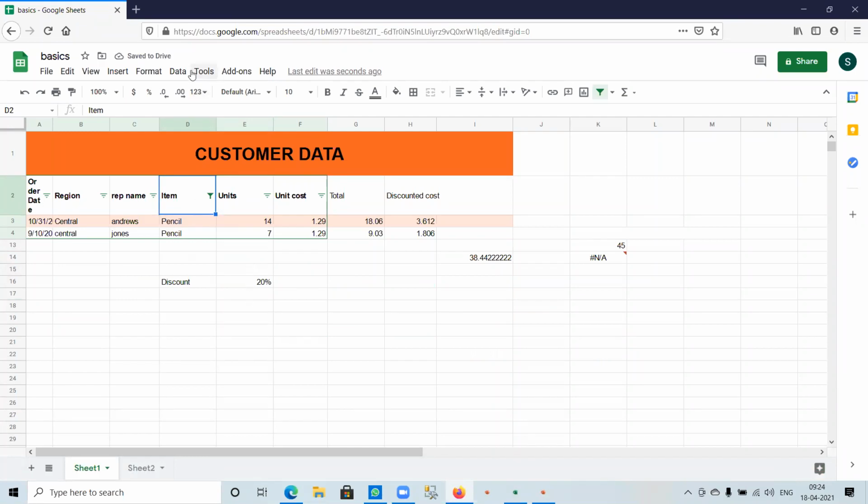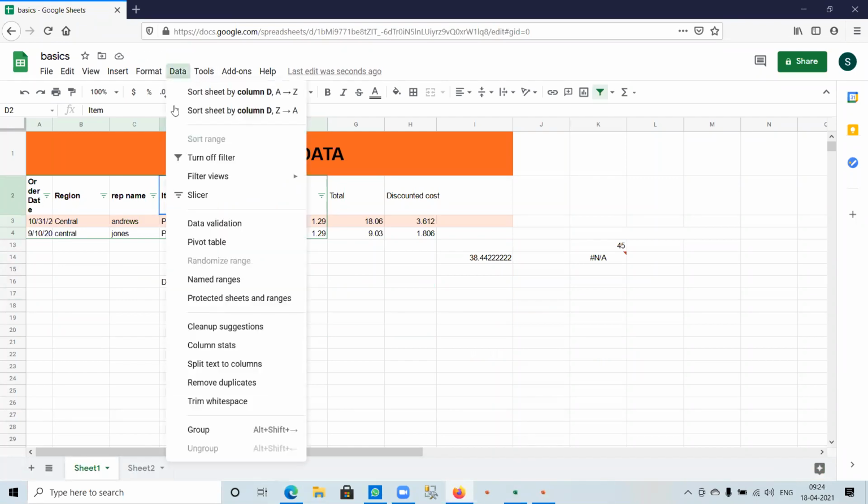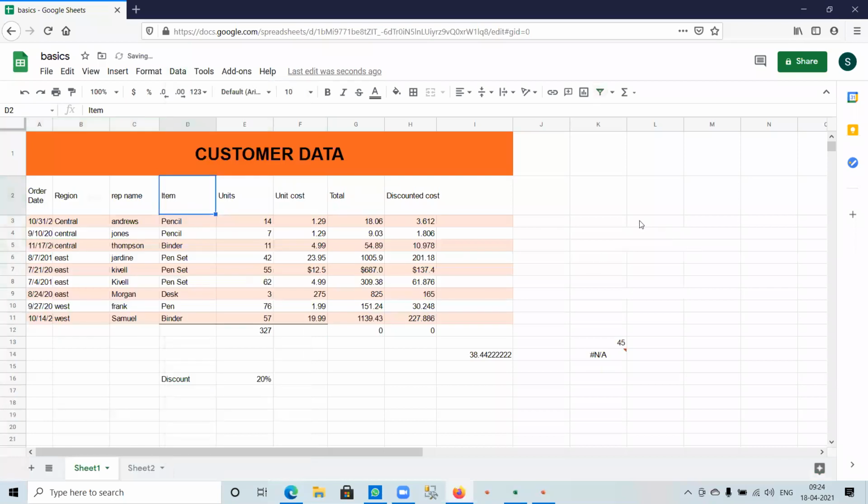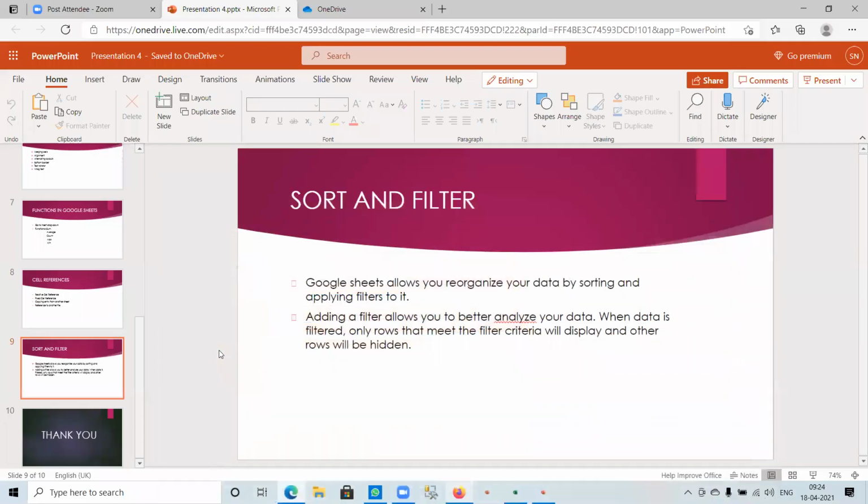And in order to see the entire data, we just need to go back to data and click turn off filter. All the entire data comes back. So this is the sort and filter functions. These are some of the basic functions in Google Sheets that I have explained. Thank you.